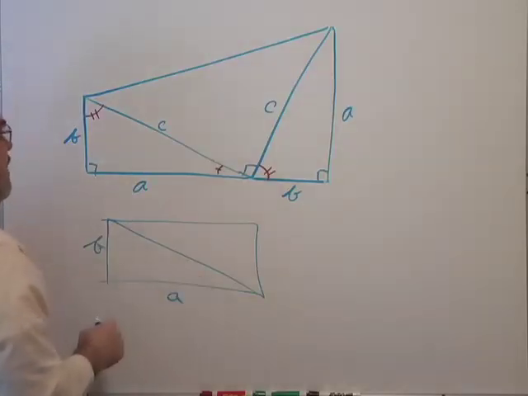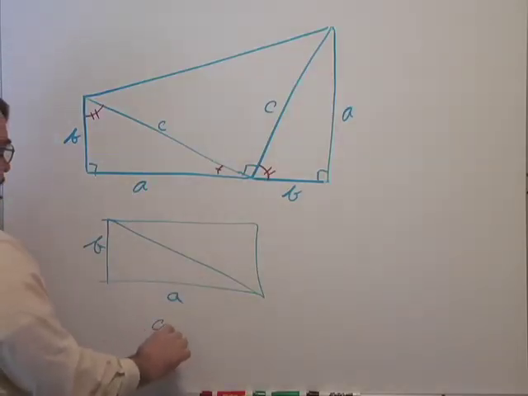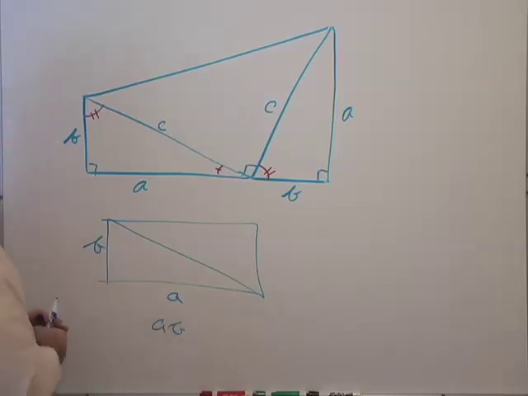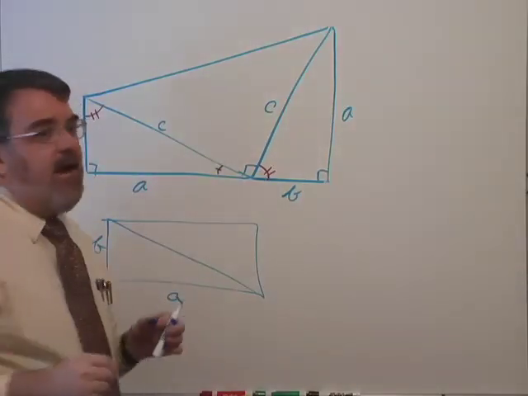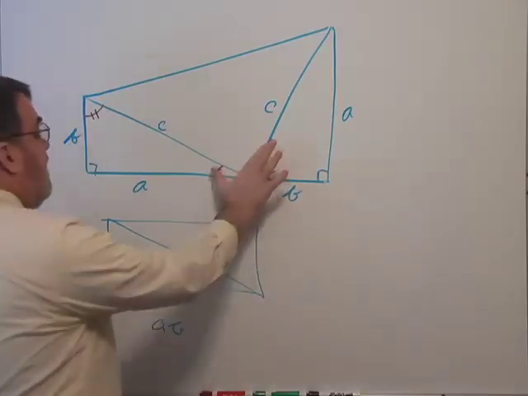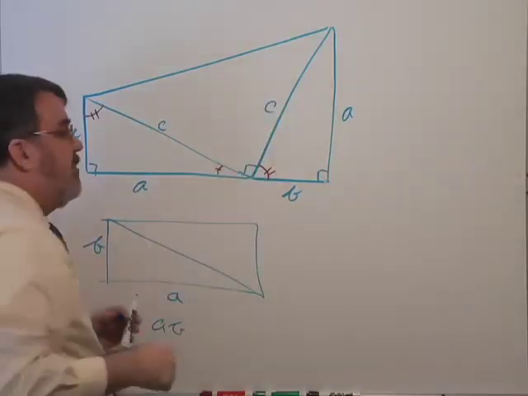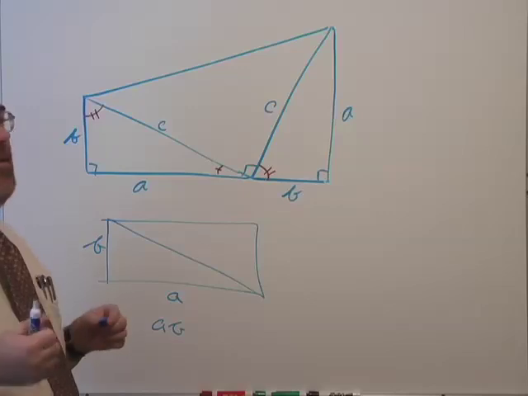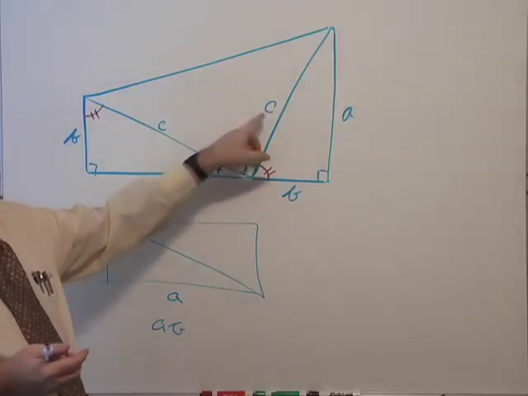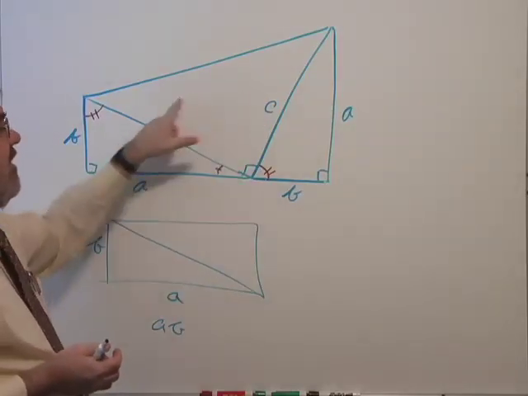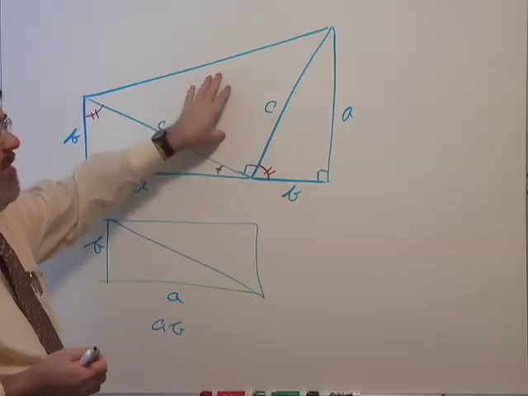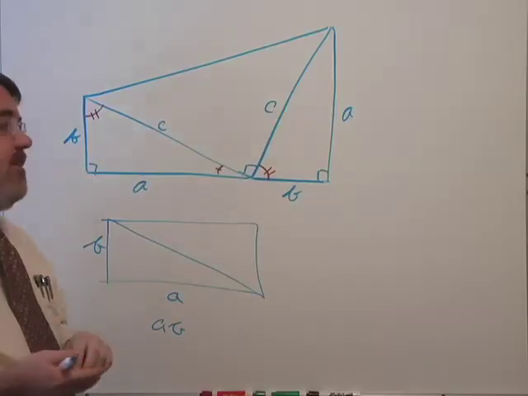Well, the area is length times width, so this area is A times B. The inside area is half of a square. Since that's a right angle, the sides are equal. The area of a square is length squared, or length times length. It would be C times C, C squared, and since it's half, that area is 1/2 C squared.